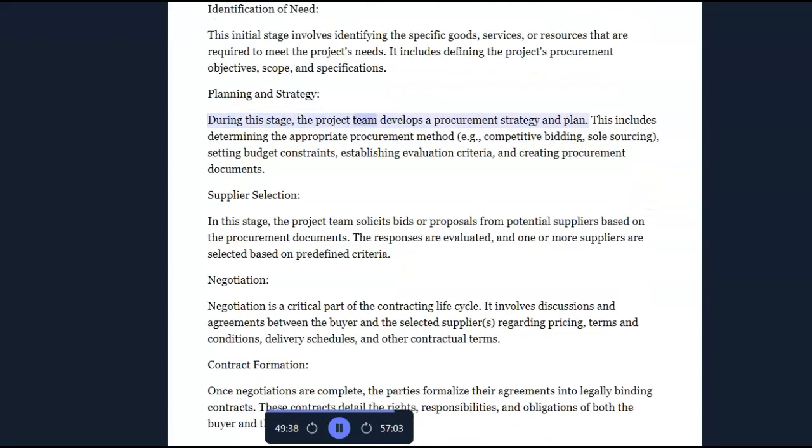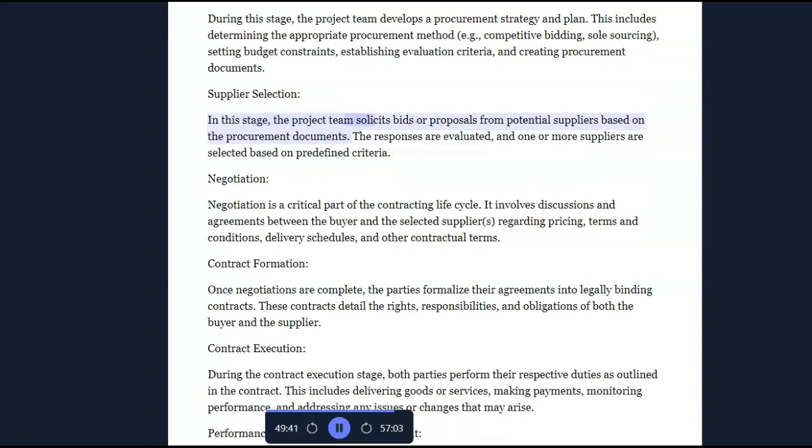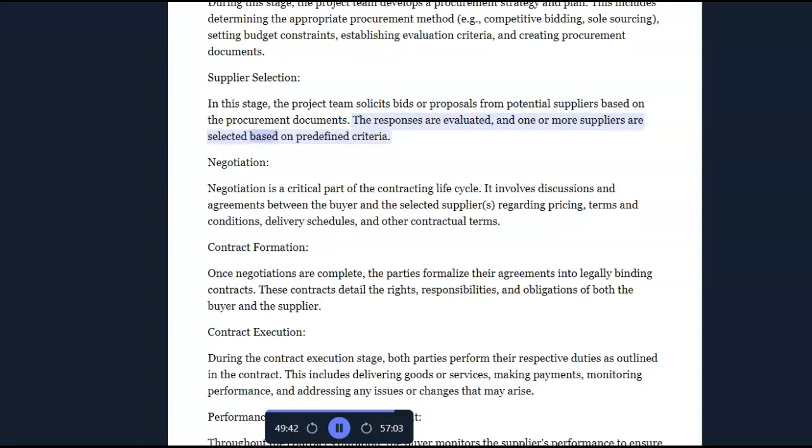During this stage, the project team develops a procurement strategy and plan. This includes determining the appropriate procurement method, for example, competitive bidding or sole sourcing, setting budget constraints, establishing evaluation criteria, and creating procurement documents. Supplier selection. In this stage, the project team solicits bids or proposals from potential suppliers based on the procurement documents. The responses are evaluated, and one or more suppliers are selected based on predefined criteria.